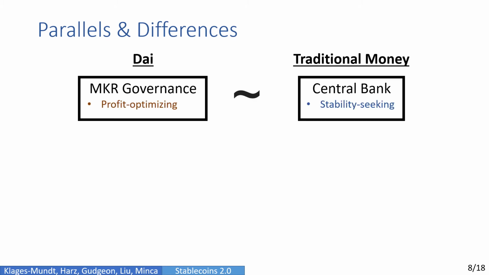Let's briefly pull all of these parts together into a concrete example, comparing DAI with traditional commercial bank money. Maker governance is roughly parallel to the role played by a central bank, with an important distinction here being that stablecoin governance is profit optimizing, whereas we can usually assume that a central bank is stability seeking. To illustrate this, governance is not always committed to maintaining a peg. You can see Maker's recent discussion about abandoning theirs.